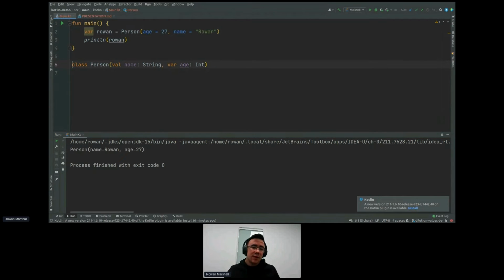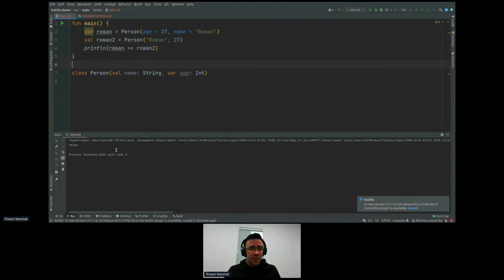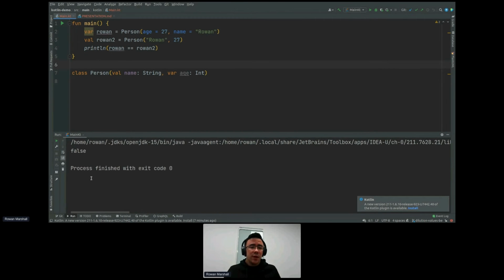equals. So let's get rid of the data and let's create another Rowan here, because there cannot only be one, there can be many. And we just pass in Rowan 27. And let's say we want to do Rowan equals Rowan2. Now this can have different behaviors here. If we play this, we'll see this comes out as false, which in one sense makes sense. These are different variables referring to different Rowans.